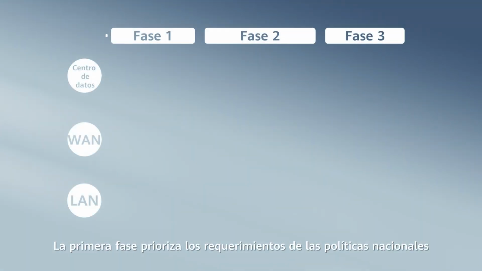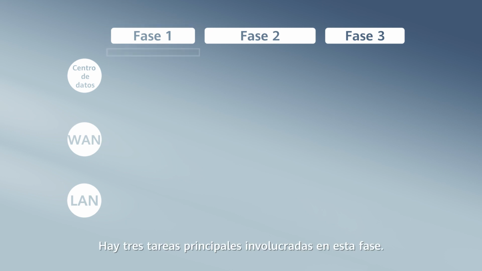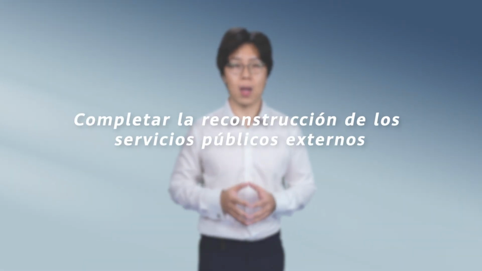The first phase prioritizes the national policies requirements and lays the network foundation for continuous evolution. There are three main tasks involved in this phase. First task of the first phase: complete the restructuring of external public services.